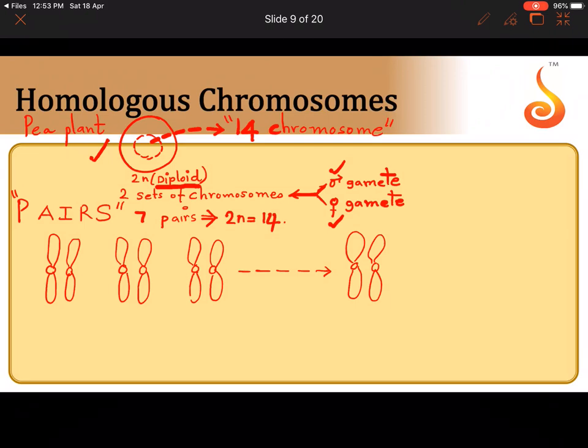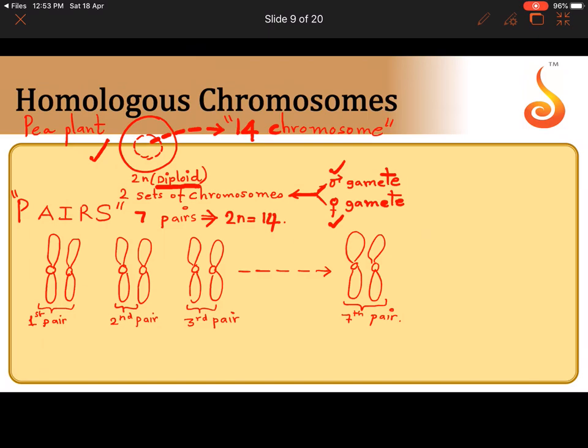So now can you tell me a human cell has how many such pairs of chromosomes? We have 23 pairs. How did you know? Because we have a total of 46 chromosomes, we have 23 pairs. Now this is a pea plant, so I am showing only a few pairs here. This is the first pair, and this is a second pair, and this is a third pair. Fourth pair, fifth pair, sixth pair, and lastly, seventh pair. So there are totally 7 pairs of chromosomes.